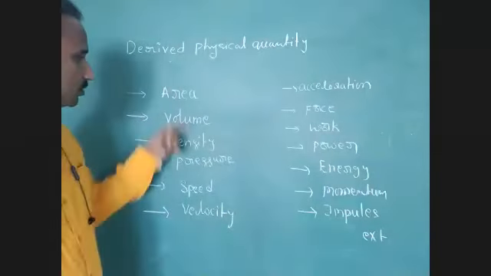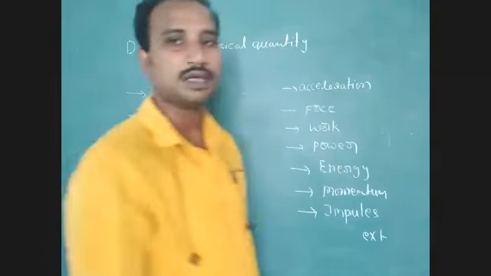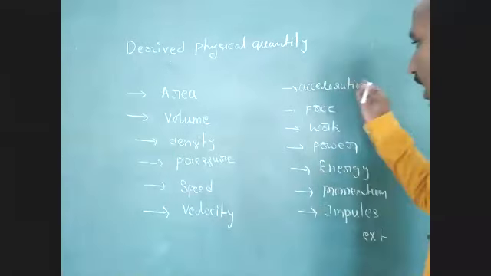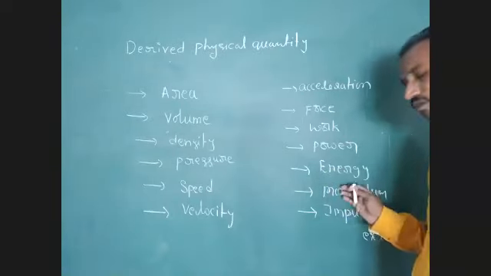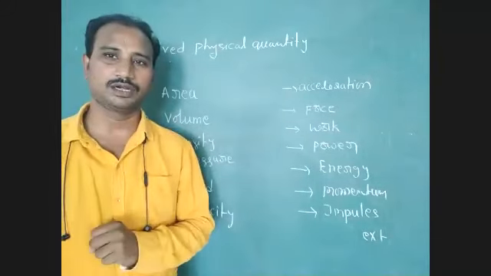What are the examples? First one, area. Second one, volume. Third one, density, pressure. Next, speed, velocity, acceleration, force, work, power, energy, momentum, impulse. These all are examples of derived physical quantities.